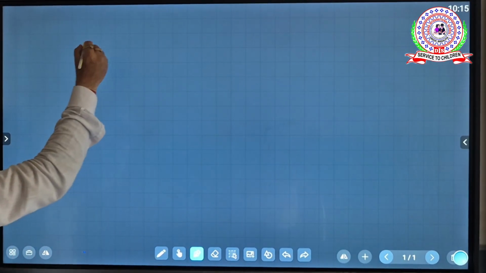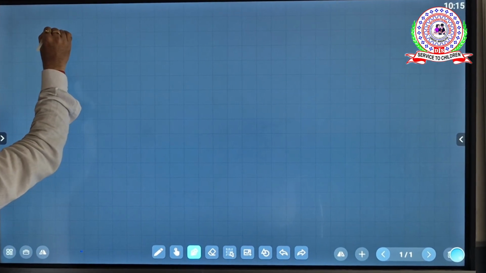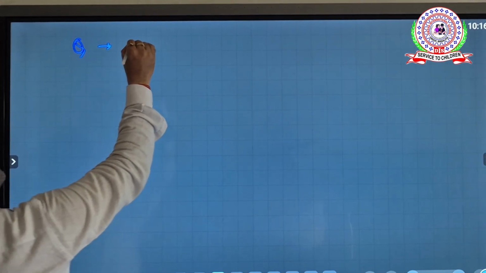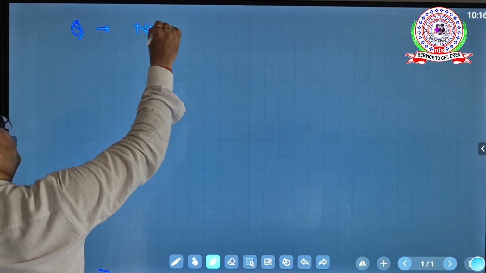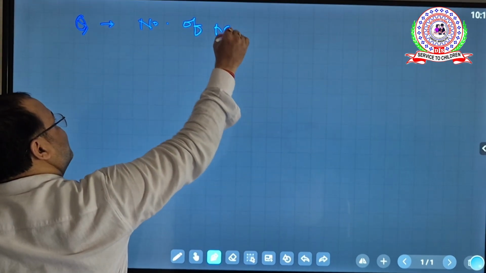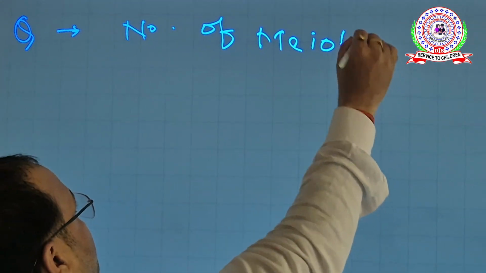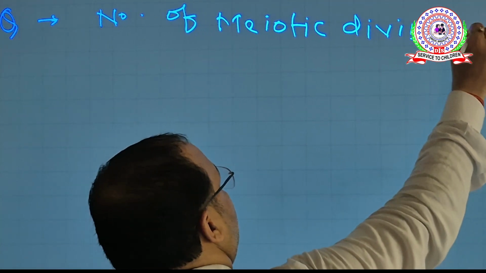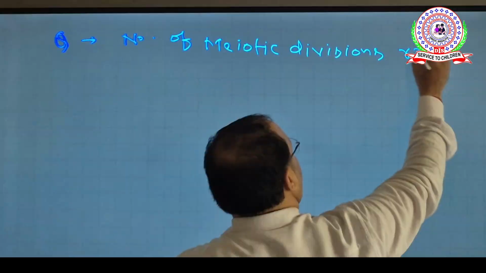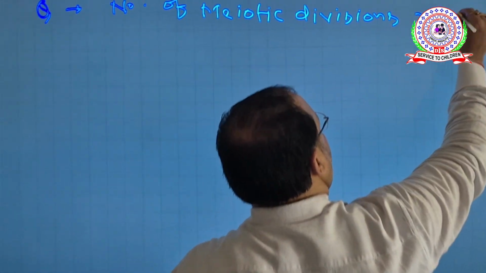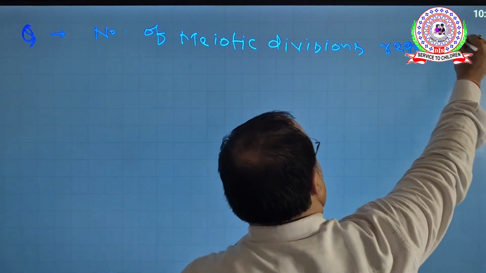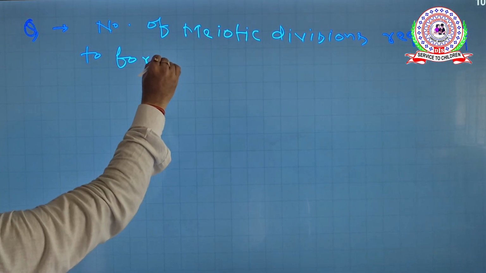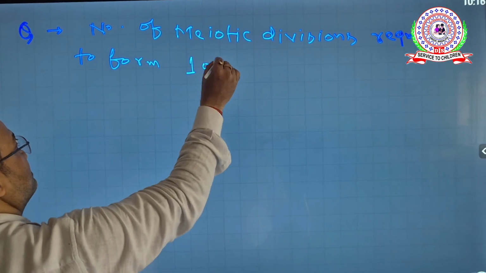They might ask you like that: number of meiotic divisions required to form 100 zygotes.